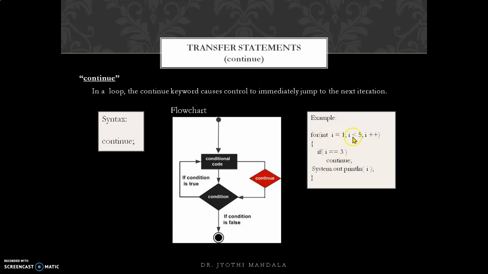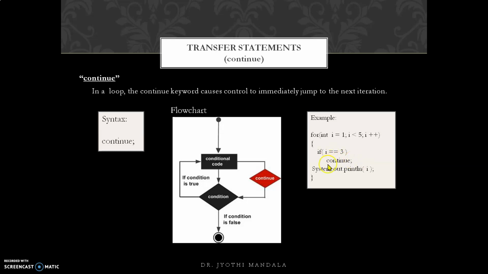I value starts from 1. 1 is less than 5, true. This will be skipped. You will get 1. I value is 2. It is true, so you will get 2. Once I value is 3, the condition is true. Okay, when the I value is 3, what happens? We have to execute this continue.